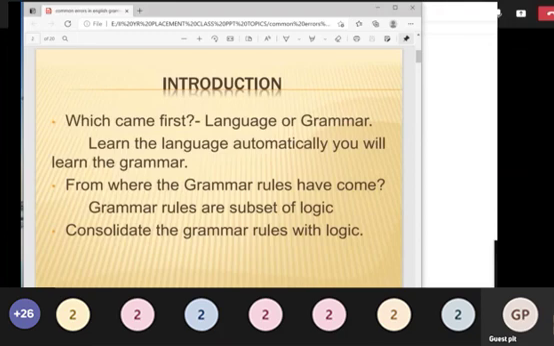Okay, so first see what it is in the introduction. Which came first, language or grammar? Obviously language came first, and automatically grammar will come beside that, right? Okay, so if you want to master a language, grammar is very, very important, because all will speak English nowadays in this present competitive world. Everybody can understand and speak English, but as a professional student, how you are going to use that particular universal language, how you are going to use it in your career. So that is the main thing.